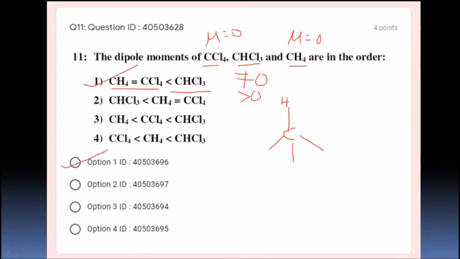Here you may wonder what all these numbers are. Dear students, you will get this kind of unique ID numbers in your exam. I have taken the same numbers to maintain consistency.